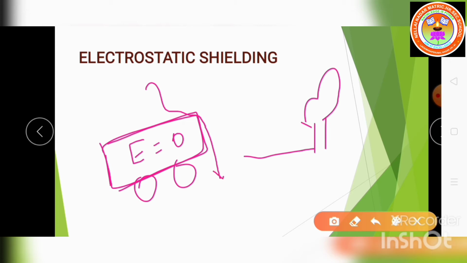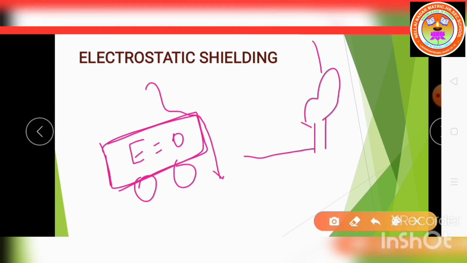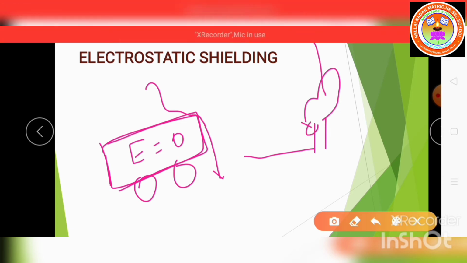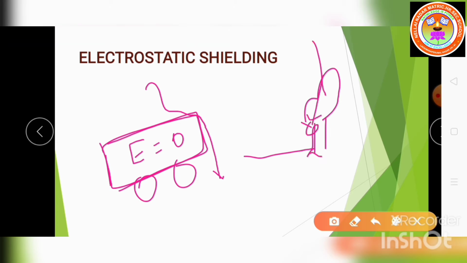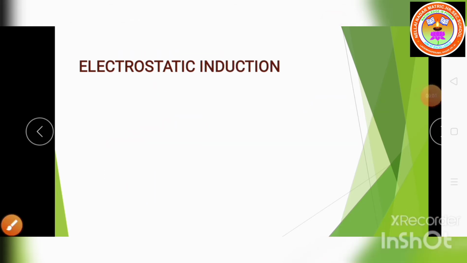Suppose you are standing outside, the person will be affected by the thunder, because there the electric field is not equal to 0. Understand children? So these concepts depend upon electrostatic shielding.